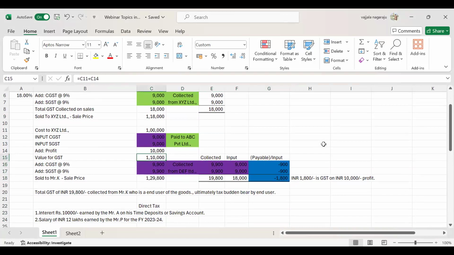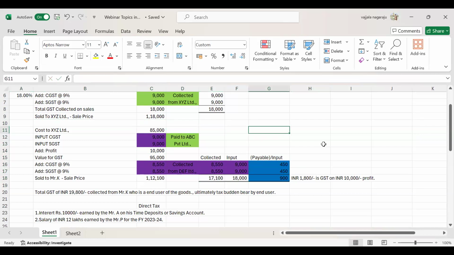Suppose in this situation there is an input also. How would there be an input? Suppose the cost to XYZ Private Limited is, for example, 85,000 rupees. This payable or input will turn from negative to positive. That means what he has collected from the customer is 17,100, and what he has paid to the supplier is 18,000. So he paid more than he collected, so there is no need to pay. This 900 will be carried forward to the next month or next quarter, depending upon the due dates of XYZ Limited.